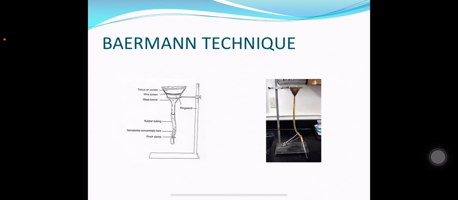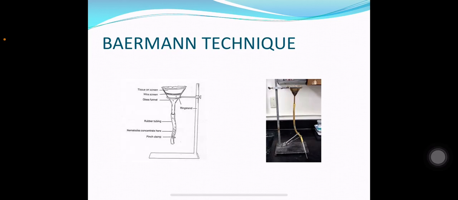Now, what is the Baermann funnel technique? In the Baermann funnel technique, a funnel is taken and warm water is filled in the funnel, and 1 gram of stool is added to the warm water in the funnel, and it is allowed to settle down. As some time passes, the larval forms of Strongyloides stercoralis will settle down at the bottom of the funnel, and then the knob is opened up, and some water is collected from the bottom of the funnel in another container.